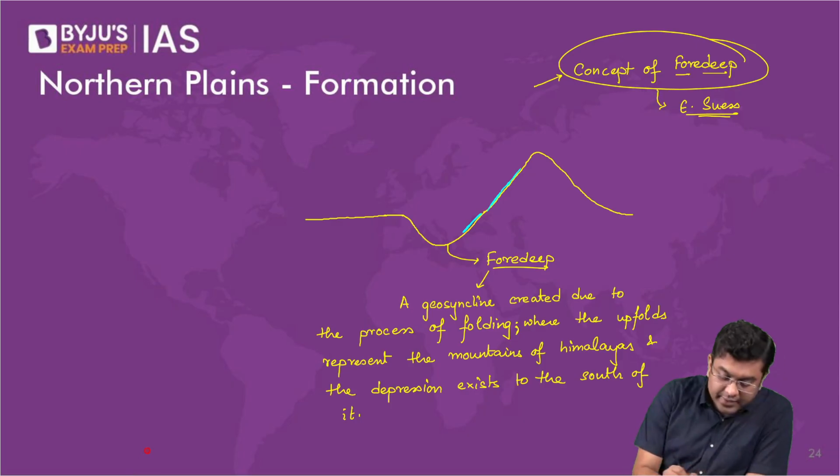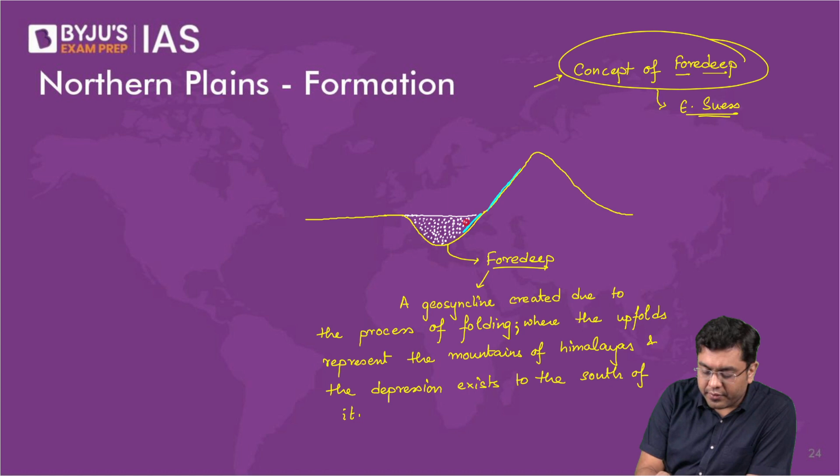So that is where you have the sedimentary deposits. That is why these deposits in certain regions have a depth of around 1 kilometer, in certain areas 500 meters, in certain areas even 2 kilometers or more. So that is basically what is observed. Okay, so this foredeep was filled with the sediments brought by the Himalayan rivers, and those sediments form the northern plains.